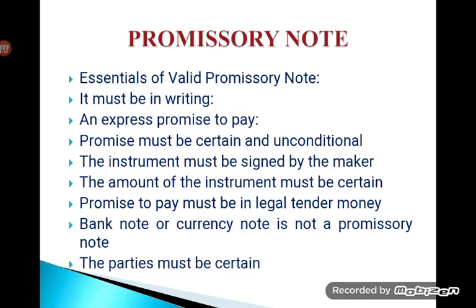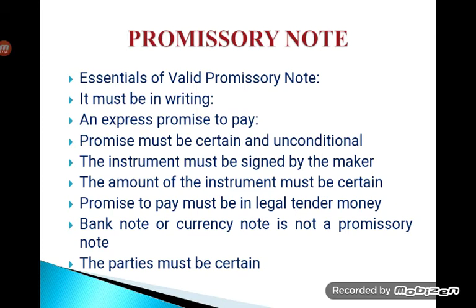The third feature states the promise must be certain and unconditional. Promise must be certain, which means when he is going to make the payment and what the mode of payment is that he has to make. That needs to be properly mentioned and clearly expressed in the promissory note, and it is always an unconditional order on the part of the maker to make the payment to the payee. That is what the term unconditional refers to.